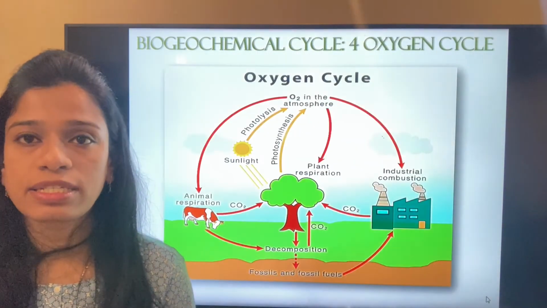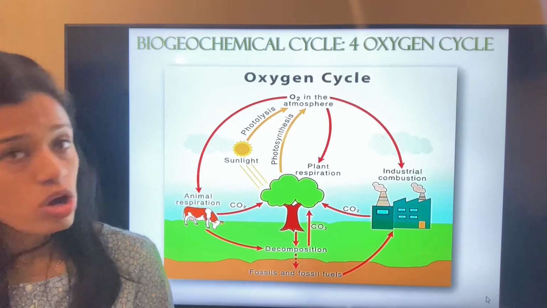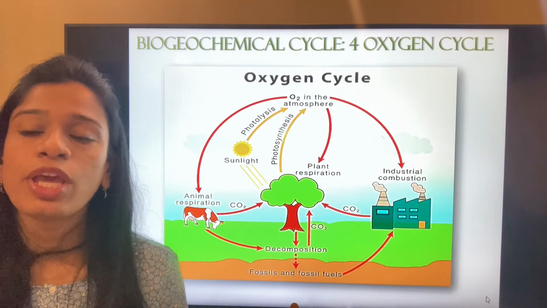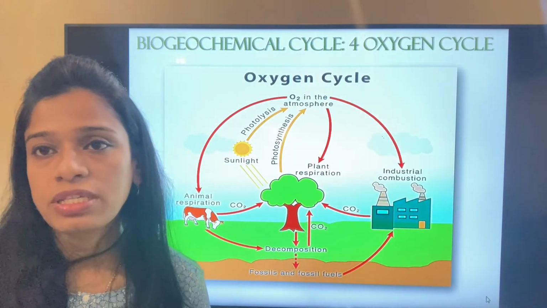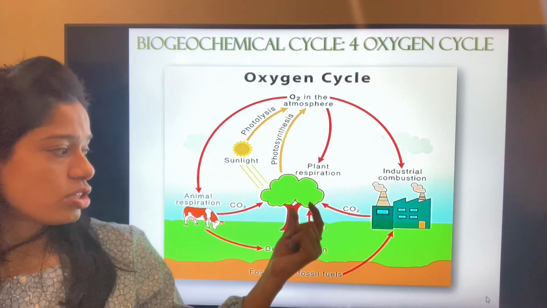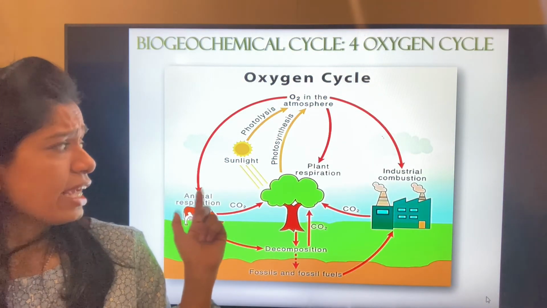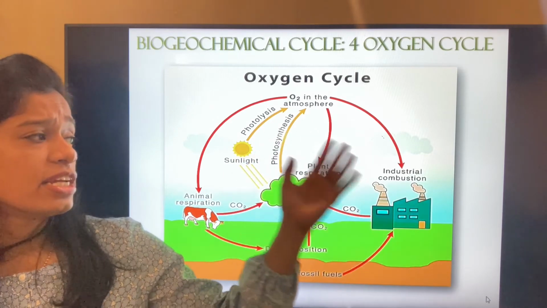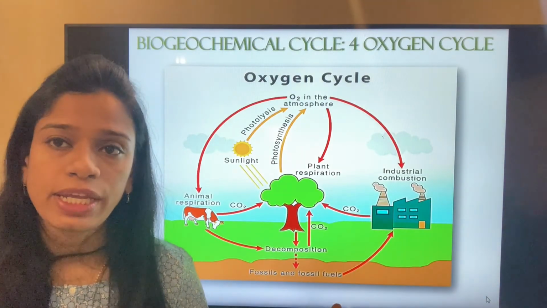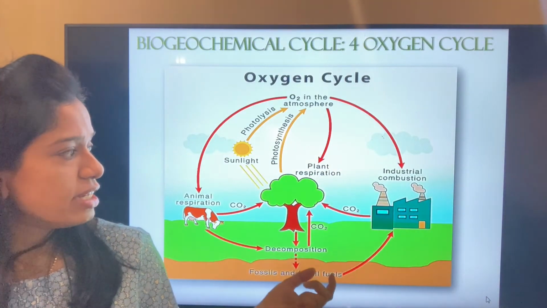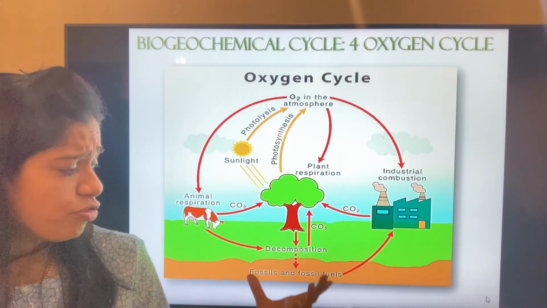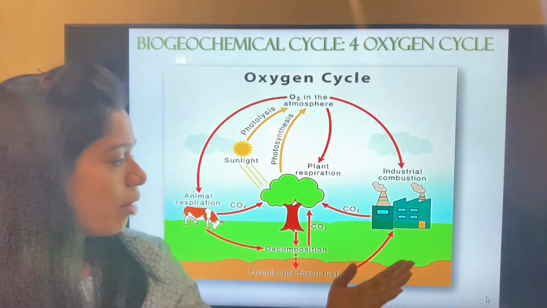Coming to the next biogeochemical cycle, the oxygen cycle. As we all know, oxygen is required by all living beings for the process of respiration. So plant respiration takes in oxygen, animals take in oxygen, and even industrial combustion takes in oxygen for the process of burning. So everybody takes in oxygen, and in turn everybody gives out carbon dioxide. Even fossil fuels also give out carbon dioxide.